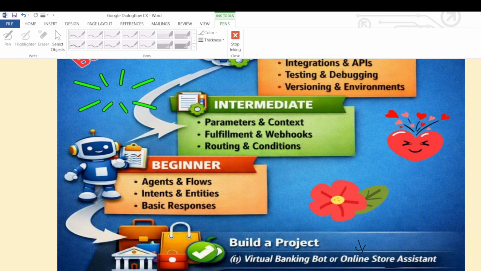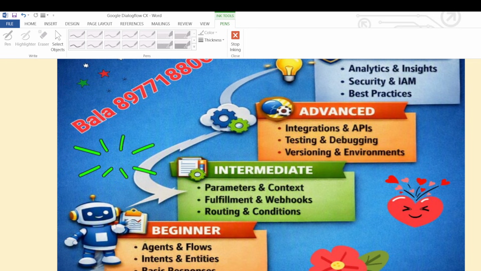First, at the beginner level, we need to concentrate on agents. What is an agent? What is a flow? What are intents? What are entities? Basic responses we will learn at the beginner level. Coming to the intermediate level: what are parameters? What is the importance of parameters? Where do we need to configure parameters? After that, context. What is context? What is fulfillment? What are webhooks? What is routing? What are conditions? We will learn these in the intermediate stage.